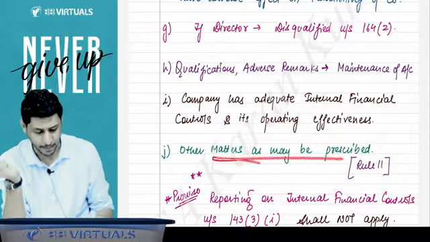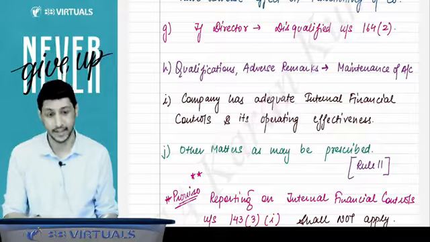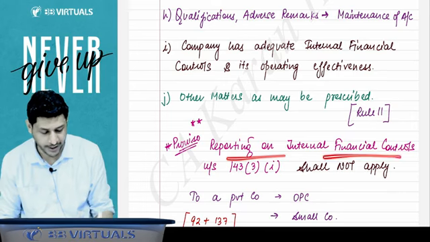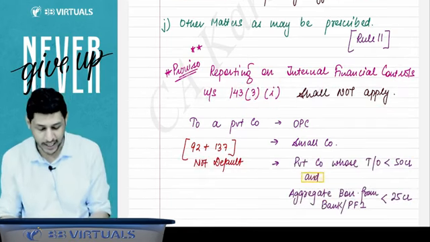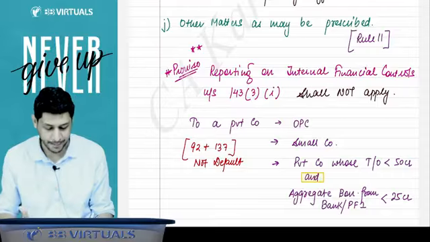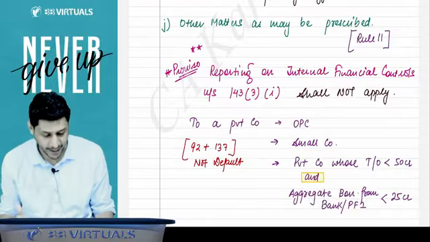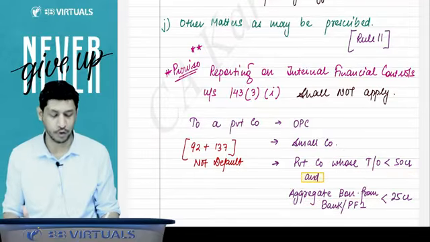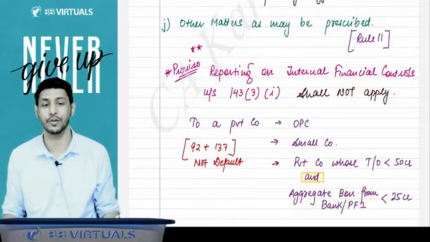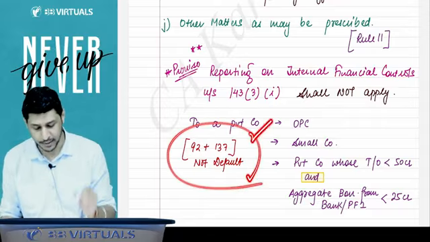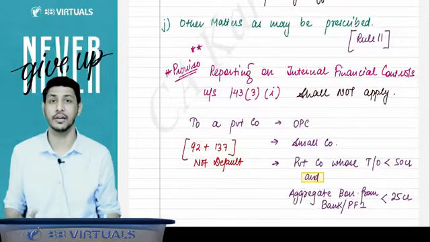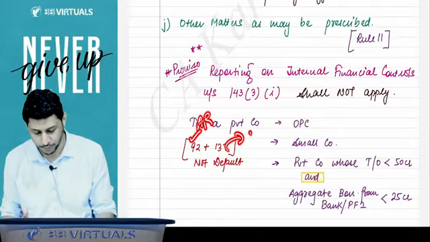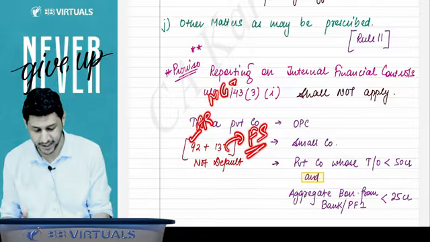And other matters as may be prescribed, they are prescribed in rule number 11. That is also given in your syllabus. But one more point you have to remember: this reporting on internal financial control shall not apply to any private company which is an OPC, any private company which is a small company, any private company whose turnover is less than 50 crore and aggregate borrowing from banks or PFI is less than 25 crore. But make sure that the private company must not have defaulted in section 92 and 137, which means they have complied with the provisions of annual return and financial statements also, MGT 7 and AOC 4.